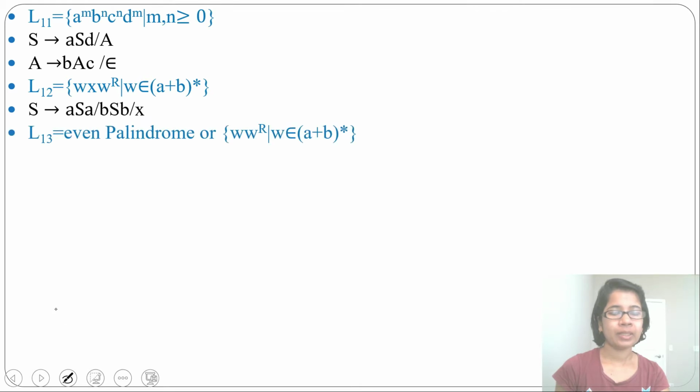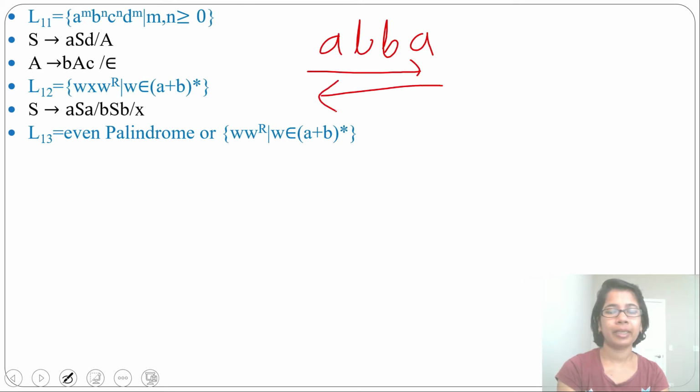Next language, even palindrome. What is a palindrome? If you read from the left side and if you read from the right side, you get the same string, like abba. This is a palindrome. If you read from the left, you get abba. If you read from the right, you also get abba. Even palindrome means the length will be even. Length will be 0, 2, then 4, then it can be 6, 8.